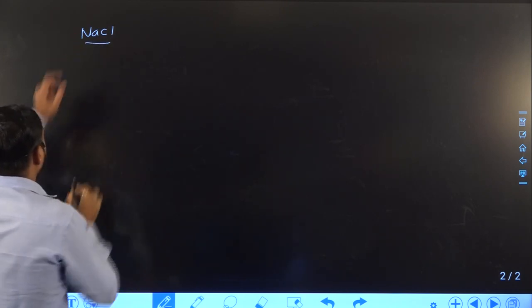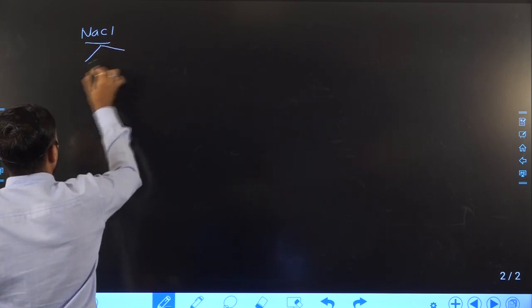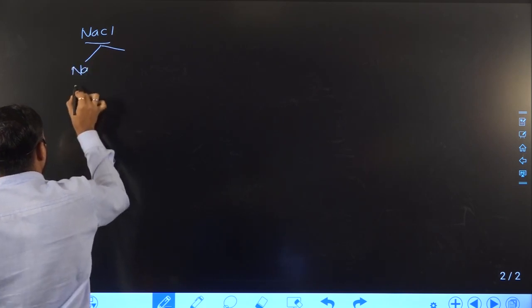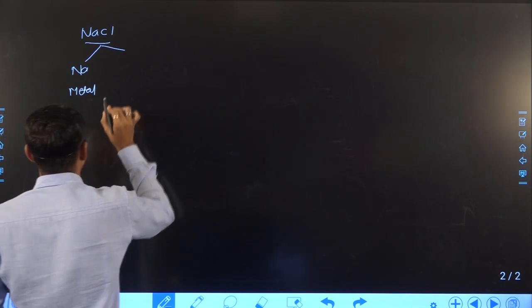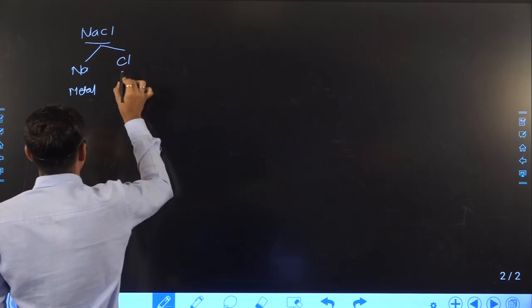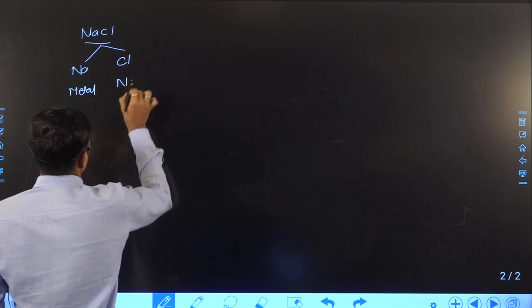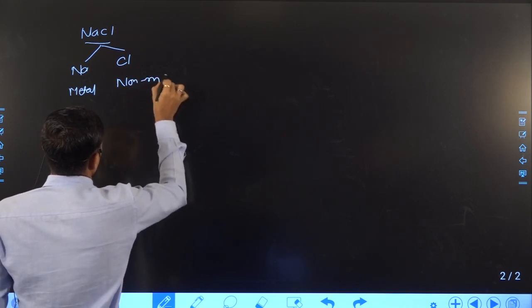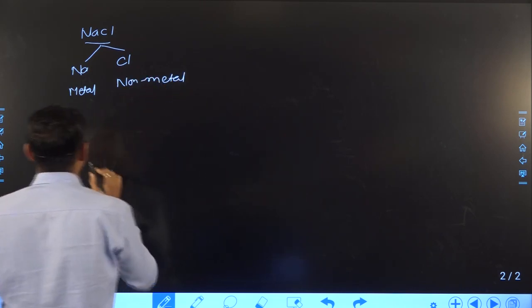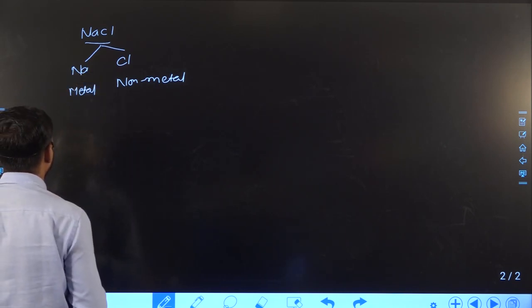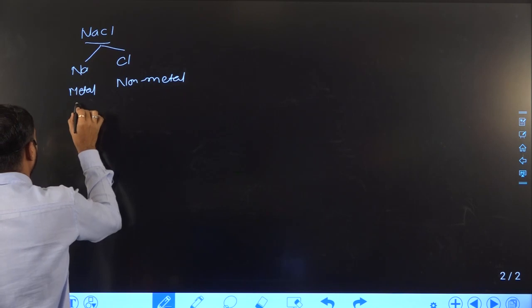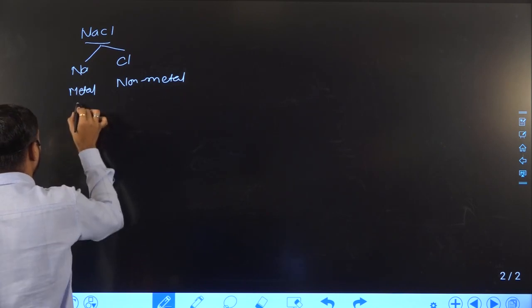In this case, sodium is a metal, and chlorine is a non-metal. Here sodium has more tendency to become a cation, so the ionization energy of sodium is very low.